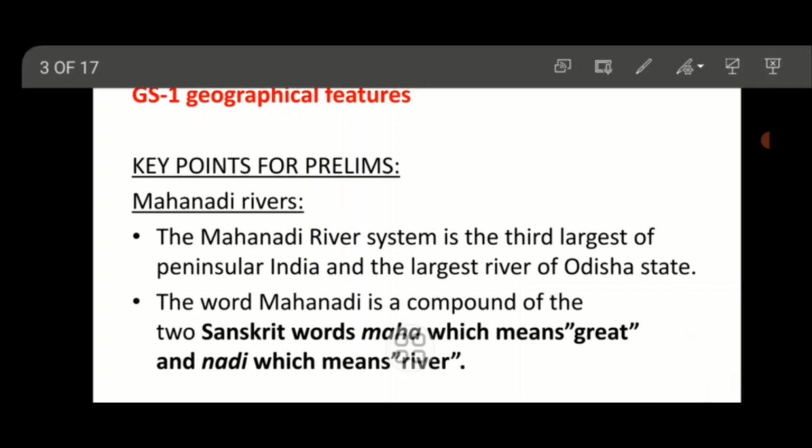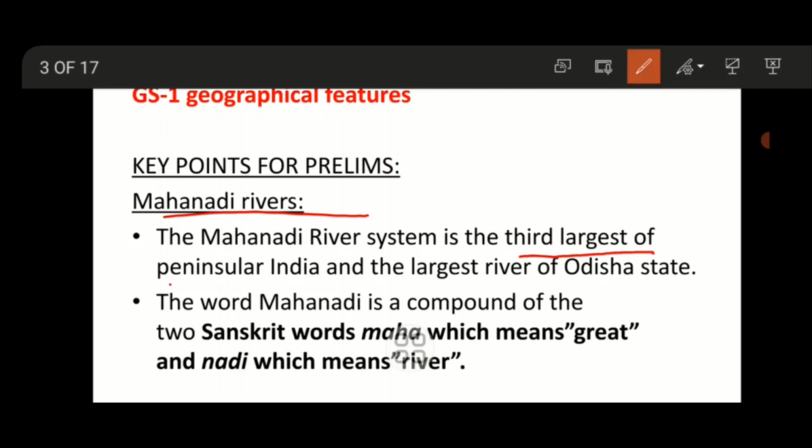So for prelims, about the Mahanadi river system you have to study, which is the third largest river of peninsular India and the largest river of Odisha state. The word Mahanadi is a compound of two Sanskrit words which means great river.